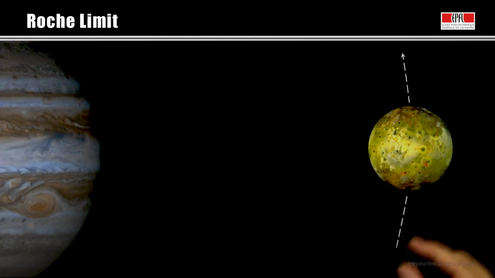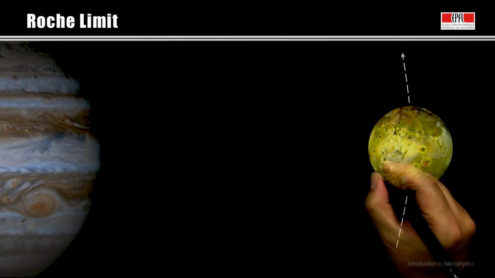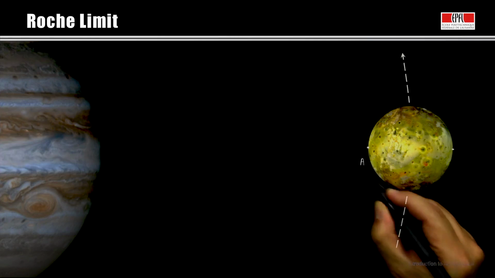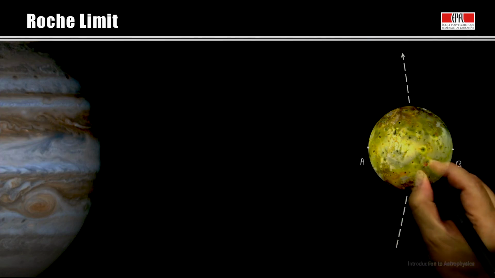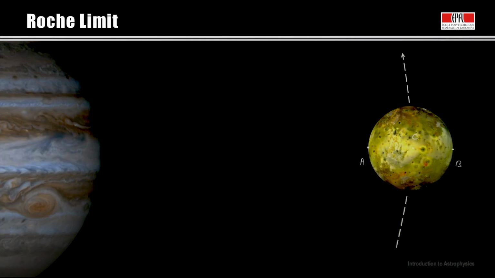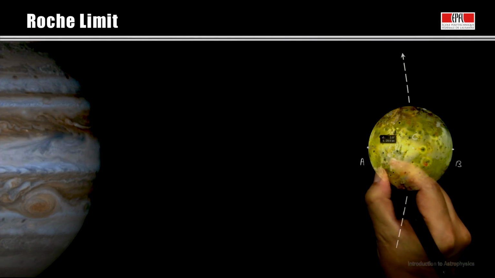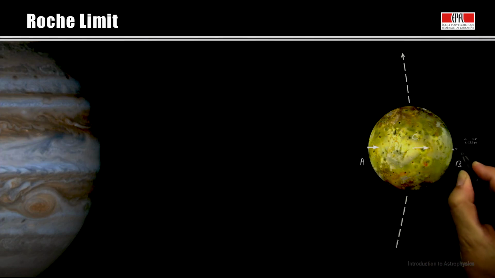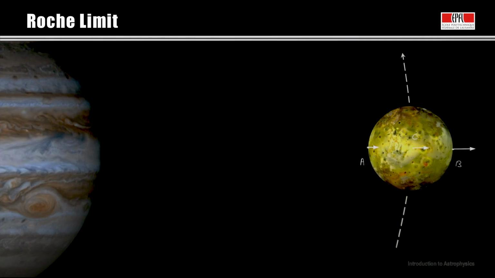At each point on the surface of the satellite is felt a pseudo-force, in particular at the points A, B, and C, the center of the satellite. So we have, like previously, A, B, and C. The pseudo-force is in the opposite direction, with a norm equal to the norm of the centripetal force. We have thus a small vector here on A, a bigger vector here on C, and an even bigger one on B, such that the norm of the different accelerations are the ones we wrote previously.